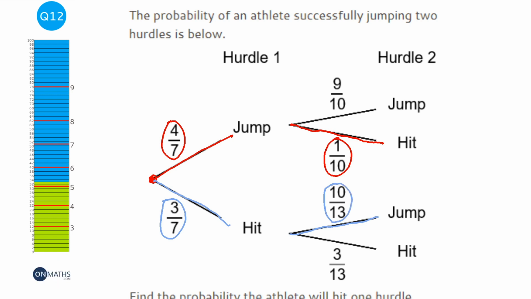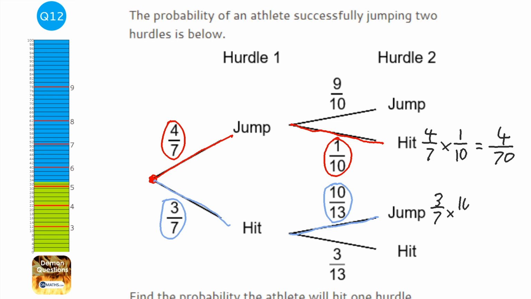Okay, what we need to do next is work out the probabilities he will jump the first one, then hit the second one. So we just get the 2 fractions and times them together. So that would be 4 over 7, 0. No need to cancel at this point. And let's work out the probability you hit the first one and then jump the second one. So that's 3 over 7 times 10 over 13.